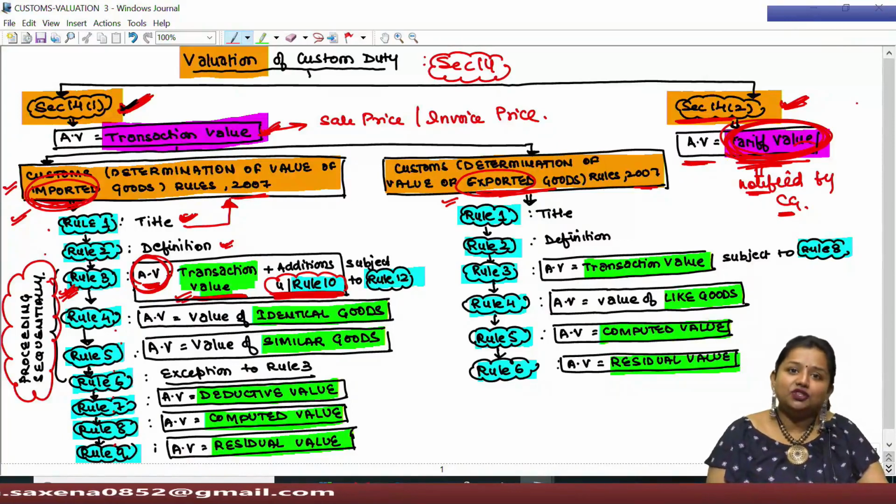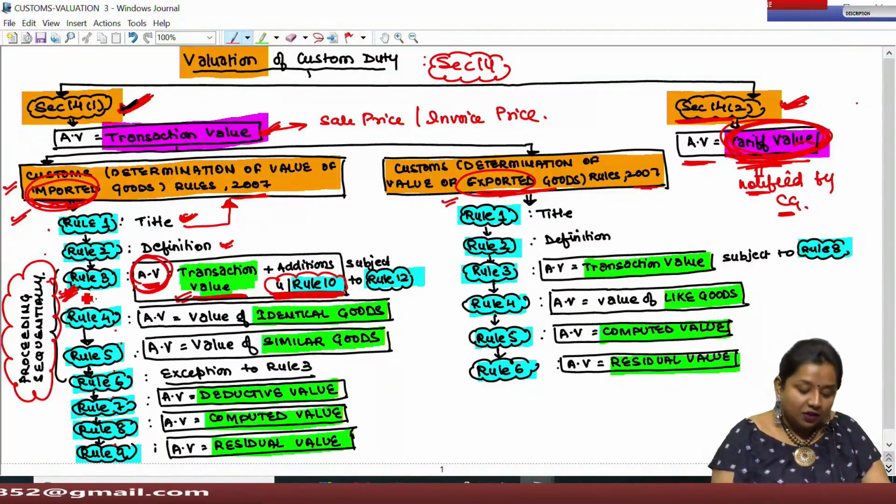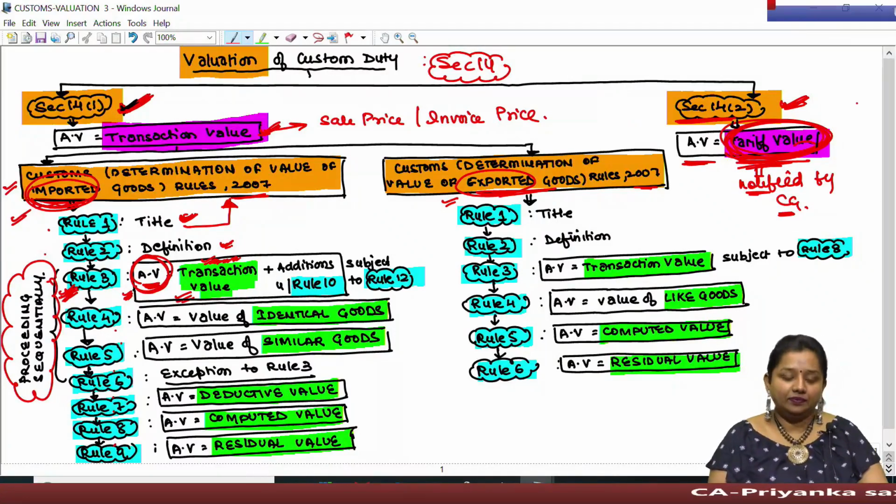The main provision of valuation will start from rule 3, wherein rule 3 says that while computing assessable value, we have to consider the transaction value or the invoice price or the selling price, in which we have to add certain additions under rule 10.